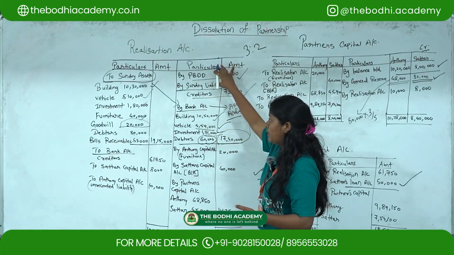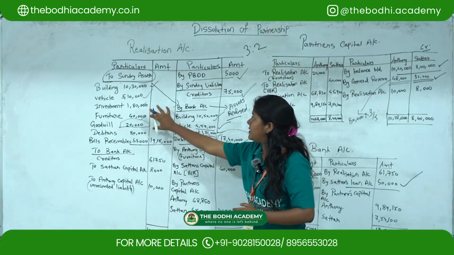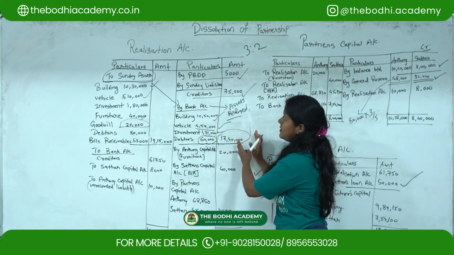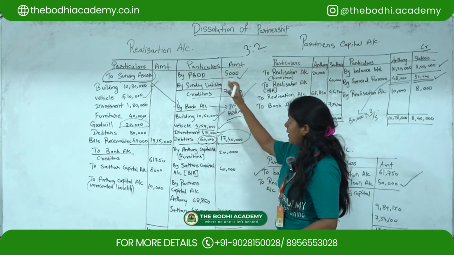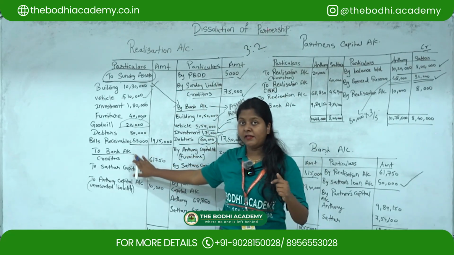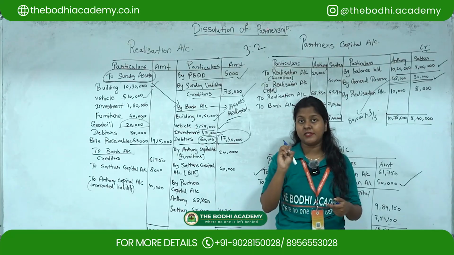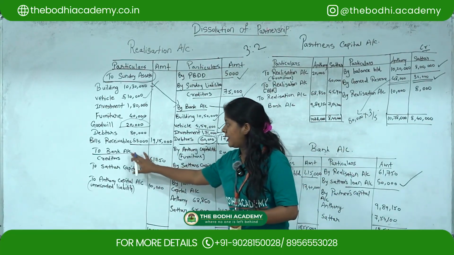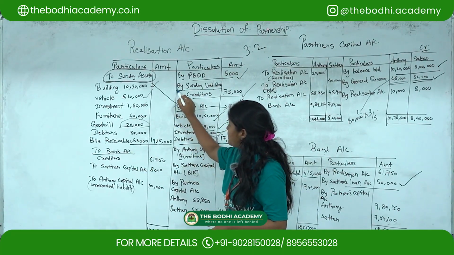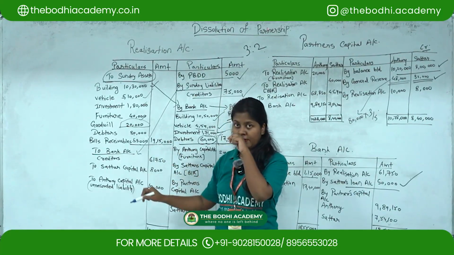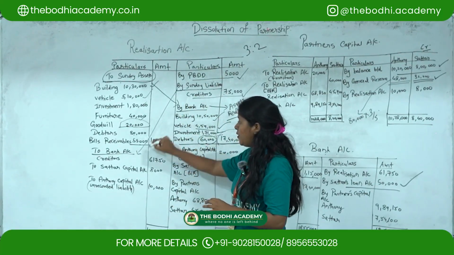Those provisions you have to show separately. Then whatever assets are realized will come on the credit side of the realization account. Whatever liabilities there are, you are going to pay the liabilities, right? So in dissolution, we pay all the liabilities first after selling all the assets. So liabilities will come under the debit side. Okay, so it's crosswise you have to do.